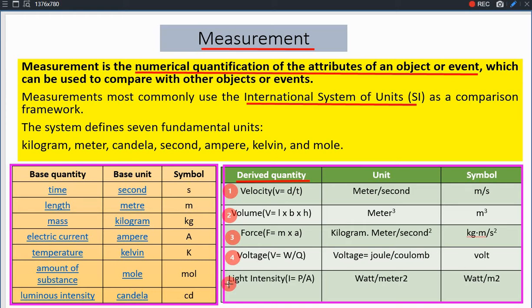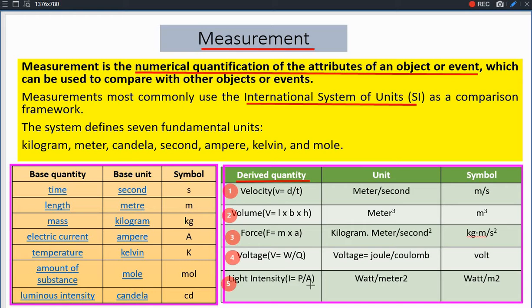And the last one which I have taken from the physical basic quantity, luminous intensity, and here I have taken light intensity. I is equal to power by area.